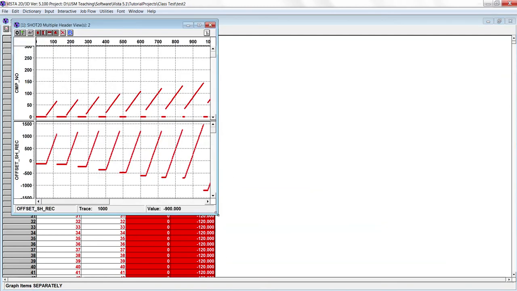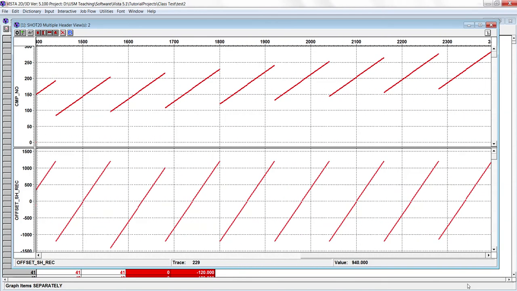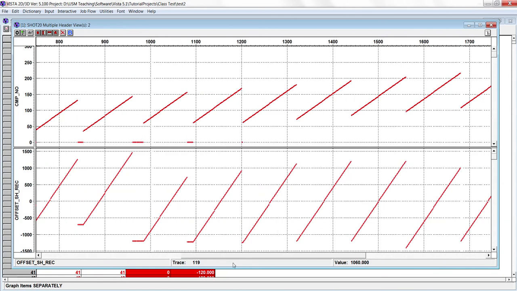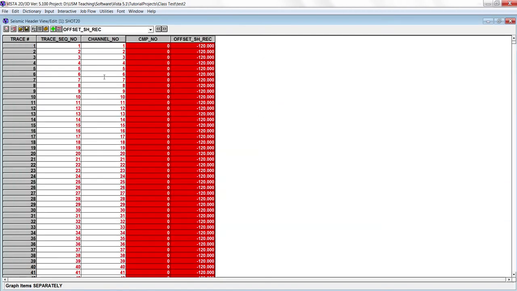So here you can see CMP number from 0 to 50, 100, how it is being changed, and offset also you can see from 0 to 1000, then it's extending from -500 to 1500, and the lowest offset is the maximum offset. This is a very good option to visualize your data.